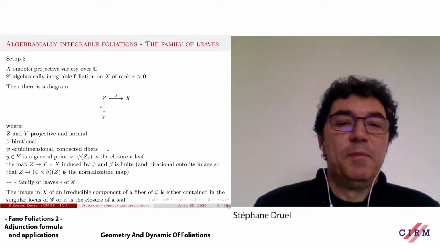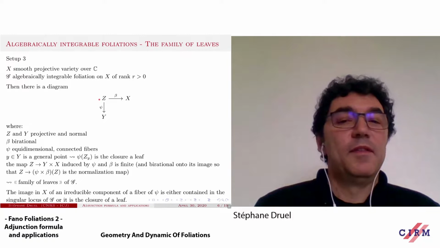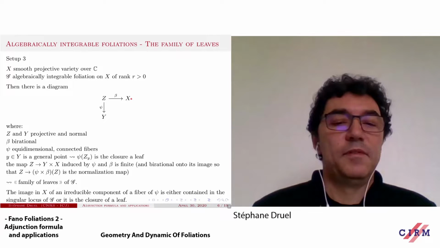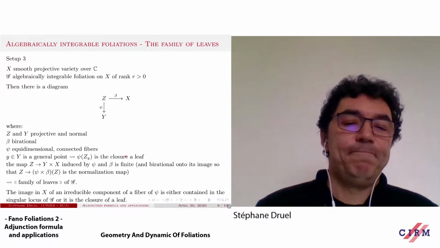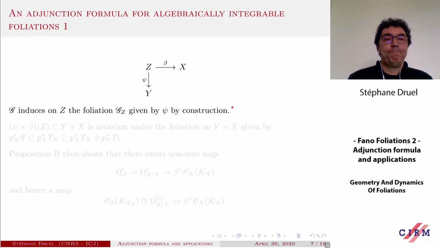And maybe just a comment. If you take any fiber, an irreducible component of the fiber, then either its image is contained in the singular locus of G, or it is the closure of an algebraic leaf. So this is our family of leaves. Okay, now you have your foliation here on X, and by construction, it induces a foliation on Z that corresponds precisely to the projection here. So the leaves of the foliation GZ are precisely the fibers of this morphism. This is definitely obvious.